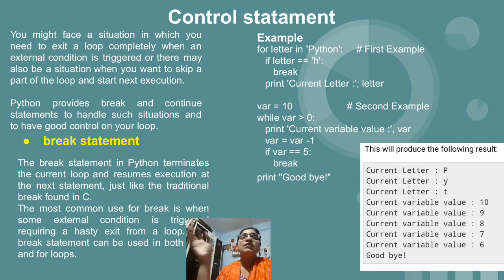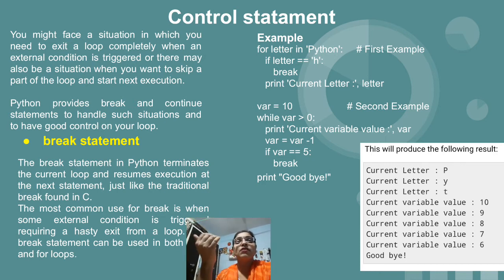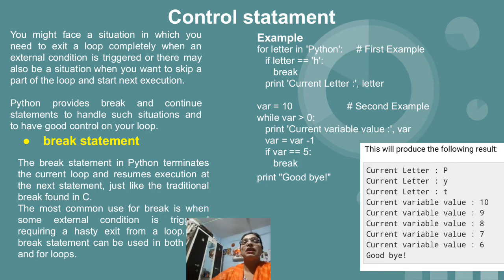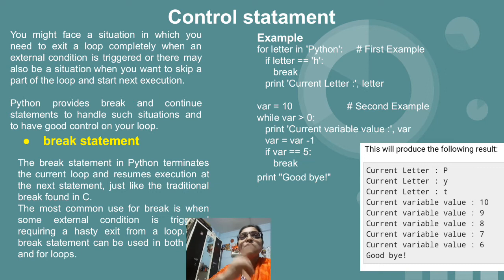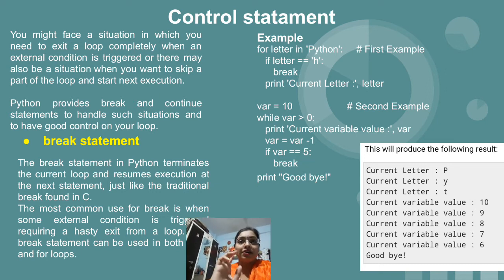So once the value of var becomes 5, the break will occur, which means that after 5 the remaining values, that is 4, 3, 2, 1, are not going to get executed, because that logic will not be executed. We are simply thrown out of the loop once the value of var is equal to 5. And outside of the while loop we have goodbye, so that message will be printed. So this is the combined output for both the programs. So this is the first control statement, that is break.